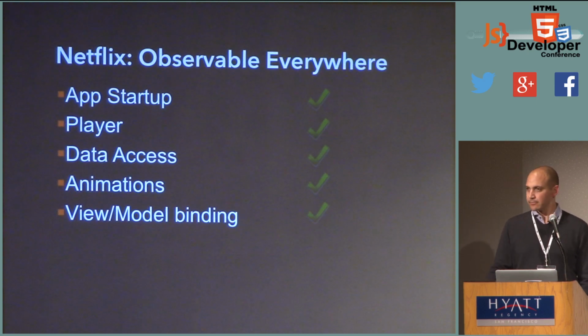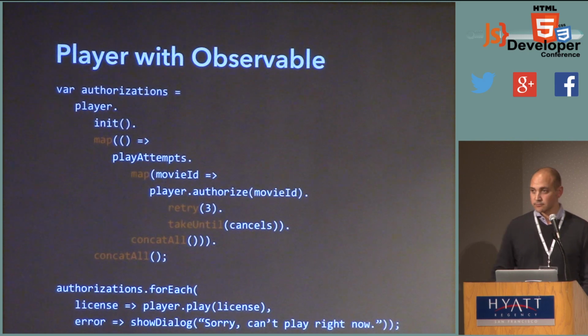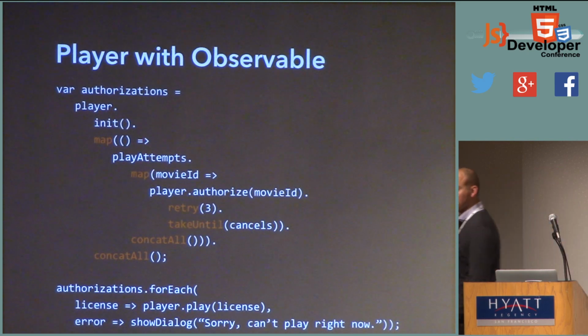Yep. You might go back one slide. Yeah. So coming out of it, would you ever have multiple authorizations? I understand it's an observable, but would you ever play multiple or authorize multiple? Well, we don't currently allow it. You never know, maybe a new feature. But at the moment, you can only play one thing at a time, right? So essentially, when you try and leave and cancel and play another movie, I want to cancel that authorization, right?